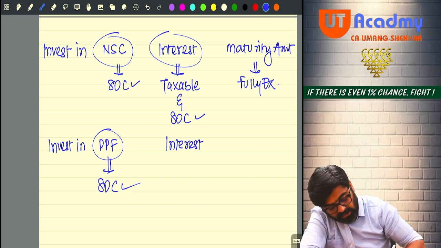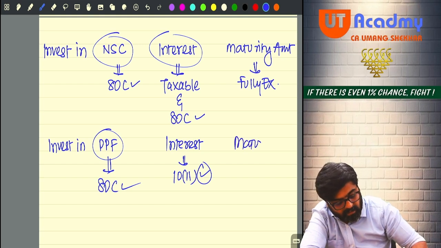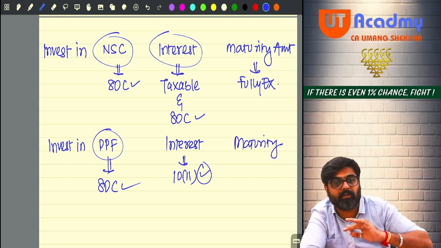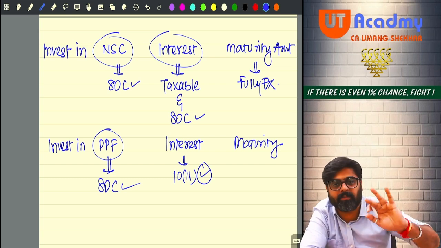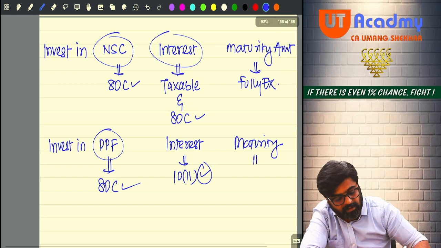Now every year interest will accrue. That interest is also fully exempt under section 10(11), fully exempt. And when the maturity happens, whatever amount you have deposited so far in these many years, along with the interest accrued for these many years, that entire maturity amount will come, and that will be fully exempt under section 10(11) only.